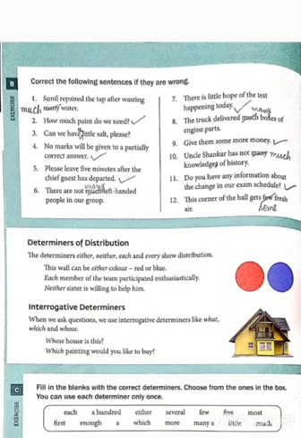And next one, either and neither. Either means one of the two or both. You can pick up either of the boxes. Either side of the road is lined with trees.